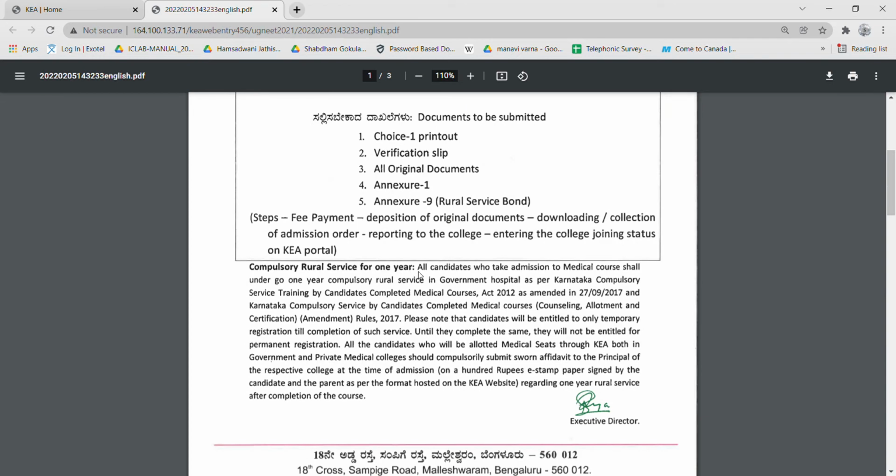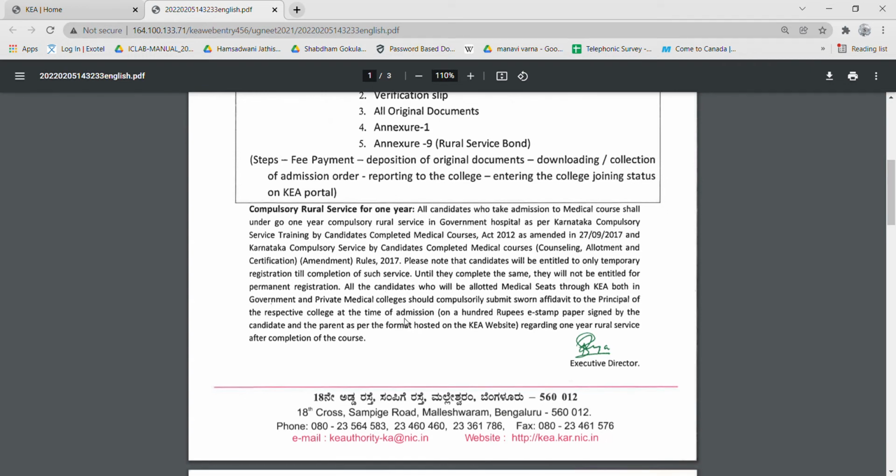And what is this compulsory rural service? All candidates who have taken admission to a medical course shall undergo 1 year of compulsory rural service in a government hospital as per the Karnataka Compulsory Service Training by Candidates Completed Medical Courses Act 2012, as amended this year. According to this rule, whoever takes admission to a medical course should compulsorily do 1 year of rural service in a government hospital as per the Karnataka rules and regulations. So please note this down.